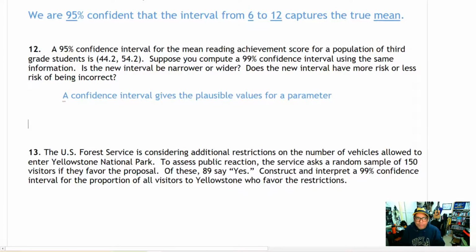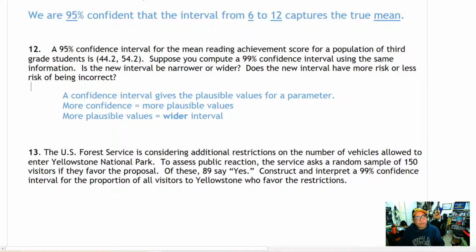The confidence interval gives a set of plausible values for any given parameter. When we consider it that way, it makes sense that if we want to be more confident, we need to have more plausible values for that parameter.